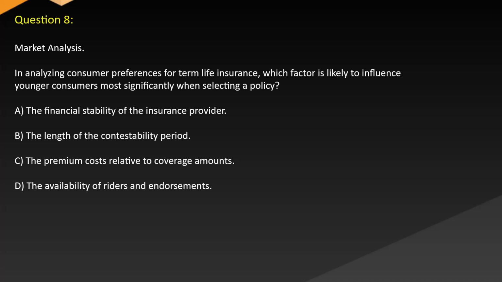Question 8. Market analysis. In analyzing consumer preferences for term life insurance, which factor is likely to influence younger consumers most significantly when selecting a policy? A. The financial stability of the insurance provider. B. The length of the contestability period. C. The premium costs relative to coverage amounts. D. The availability of riders and endorsements.